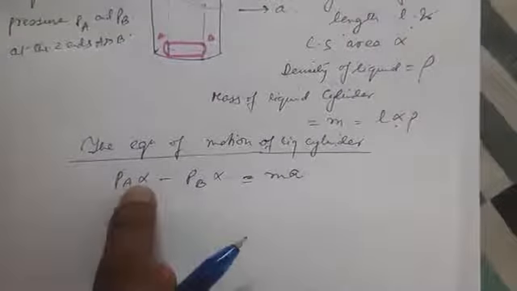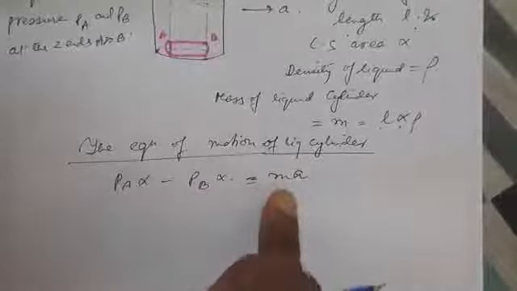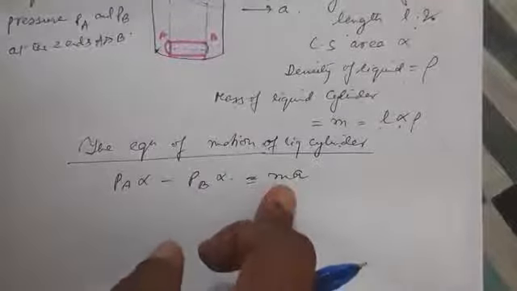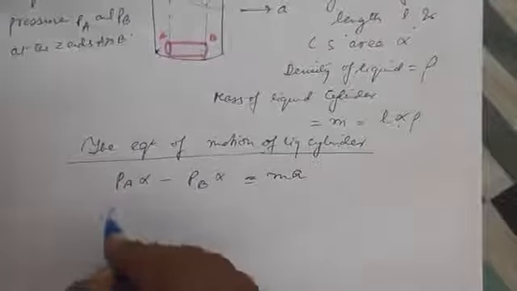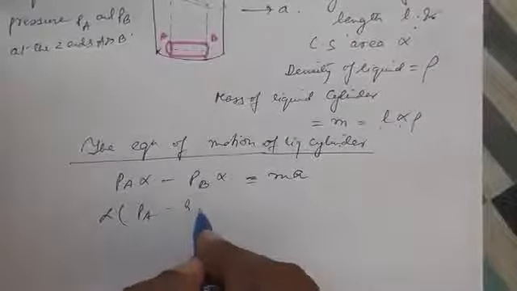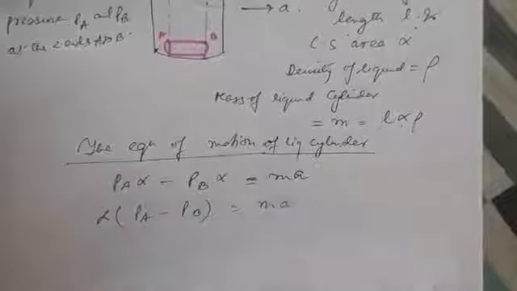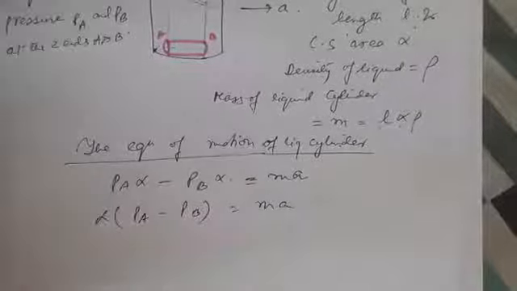Pressure into area of cross section gives the force, and the difference of two forces is a net force, which can be equated with mass into acceleration. We take alpha common: alpha (PA minus PB) equals mA. Now what is m?